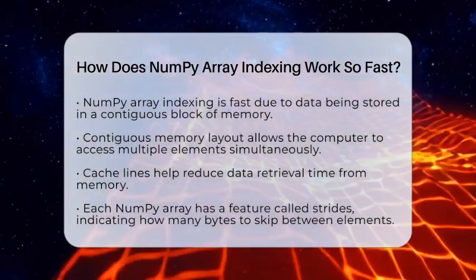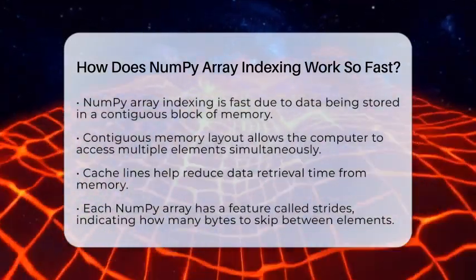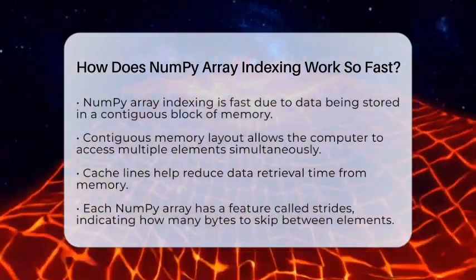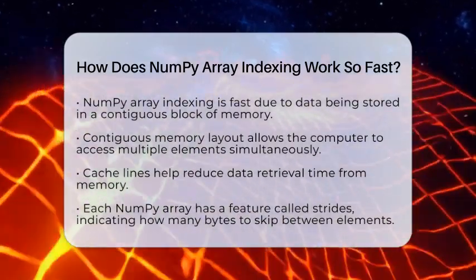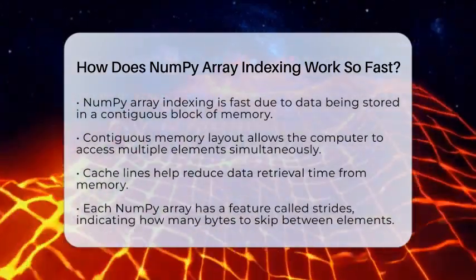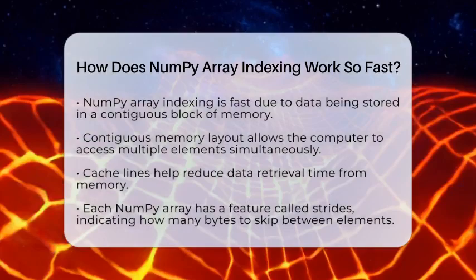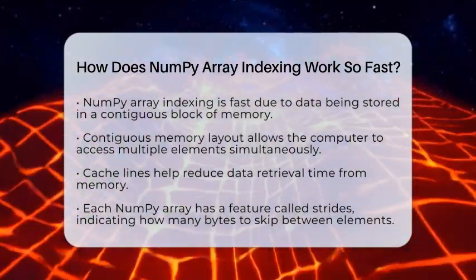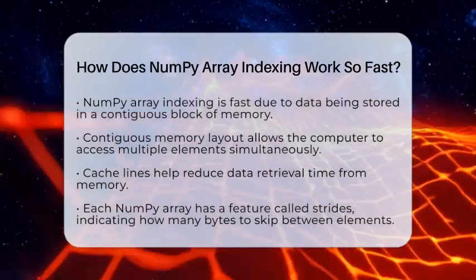First off, NumPy arrays store data in a contiguous block of memory. This means that all the elements are laid out next to each other. When the computer accesses these elements, it can do so much faster because it can load multiple elements at once. This is thanks to something called cache lines, which help reduce the time it takes to get data from memory.